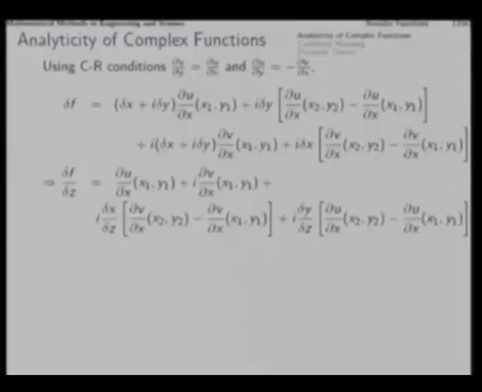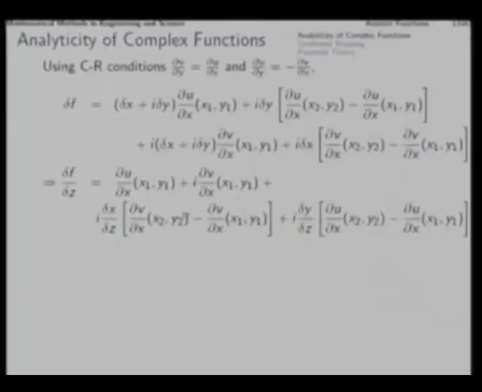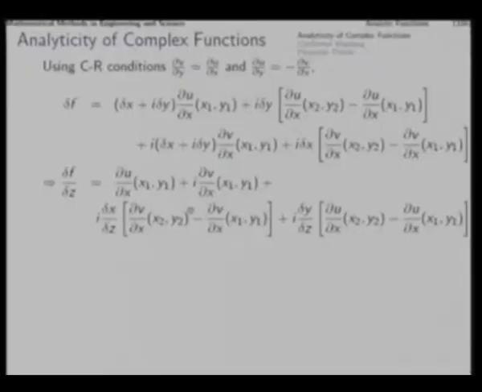All these points shrink to x, y itself. So as delta z tends to 0, these points get shrunk over a length of 0. That means these 2 points collapse together, and these will have limit 0.